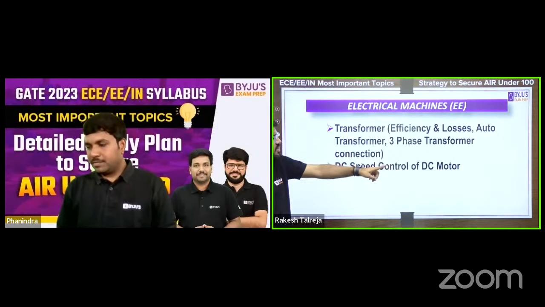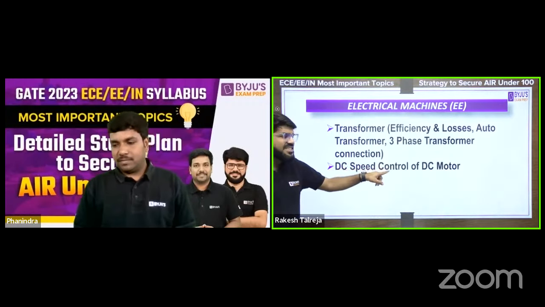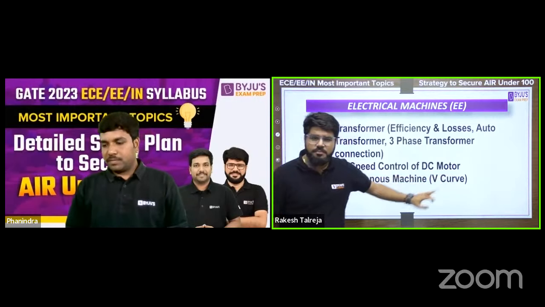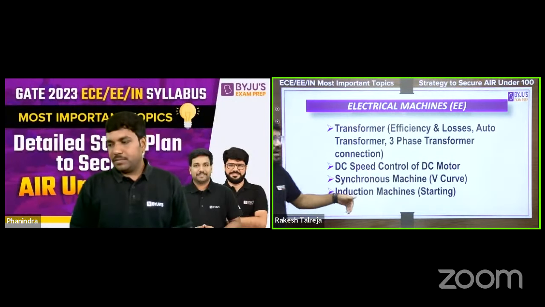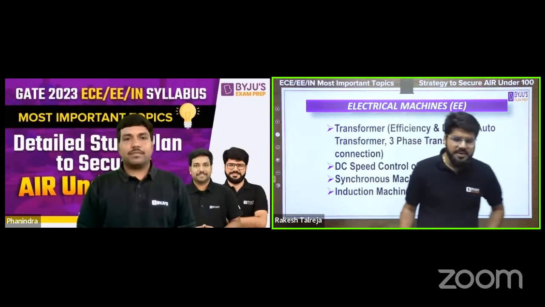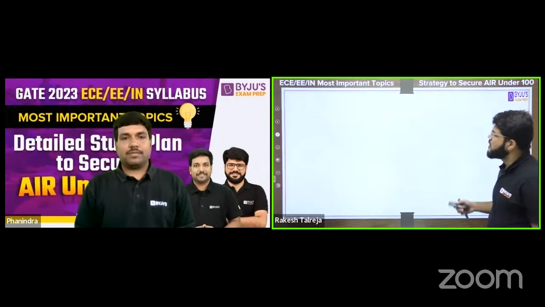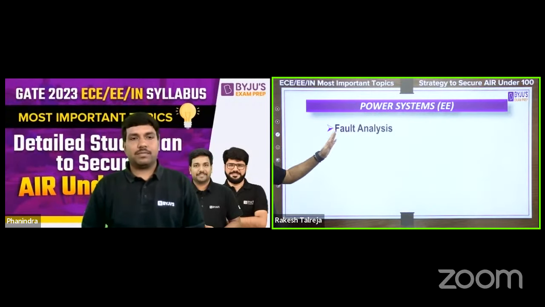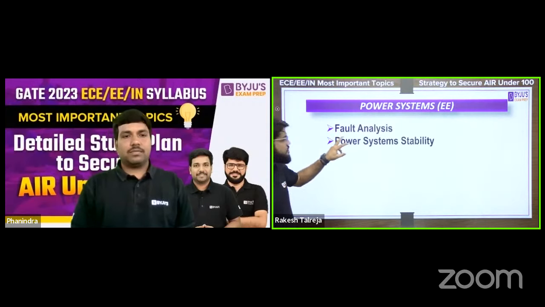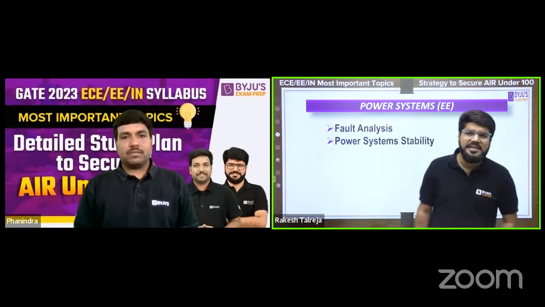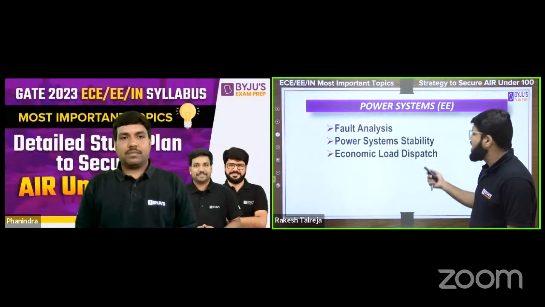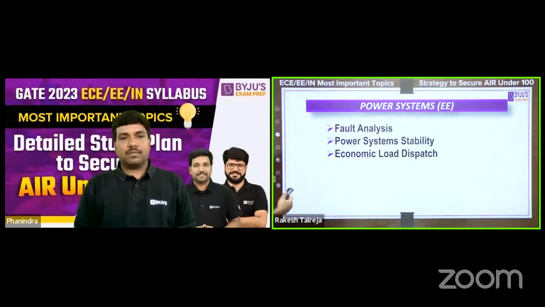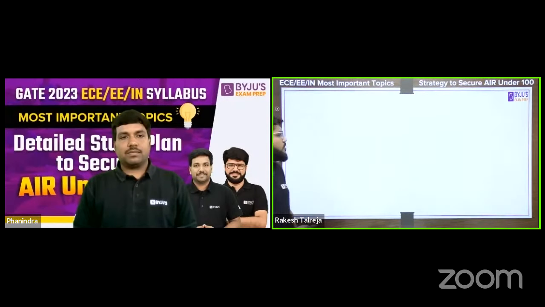Then from the DC motor side, the most important topic is DC speed control of the DC motor. Synchronous machines, especially the V curves, are important there. And when it comes to induction machines, the starting of induction motors is an important topic. Power systems, again, as discussed by Ashutosh sir: fault analysis and power system stability, very, very important. Especially the power system stability topic is extremely important for all electrical students, and economic load dispatch, which is relatively a new topic, but you can expect questions as it has been in the previous years also.